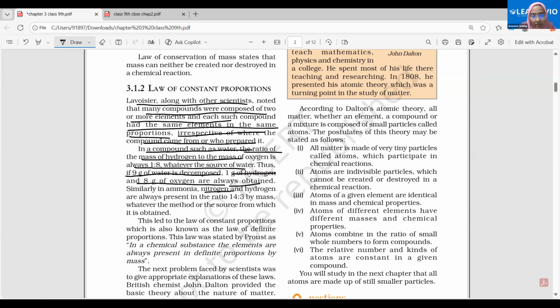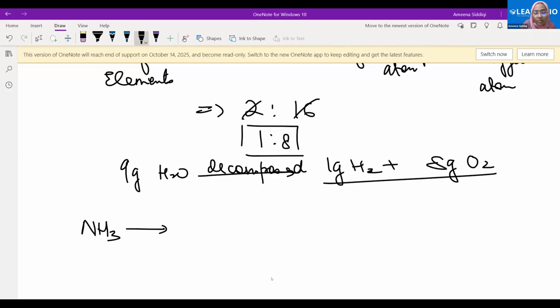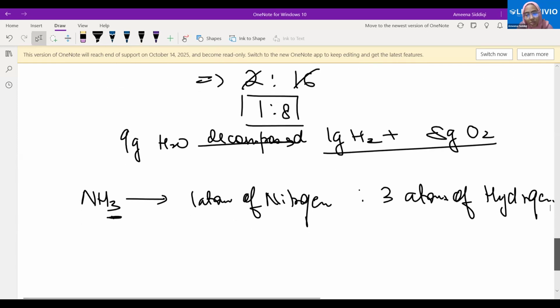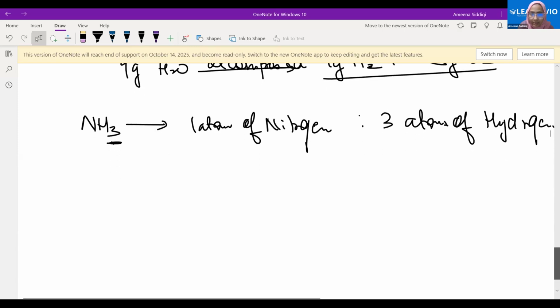Similarly, in ammonia, the nitrogen and hydrogen are always present in the ratio 14:3 by mass. This is again important, whatever the method by which it is obtained. What is the formula for ammonia? NH3. 1 atom of nitrogen bonded to how many atoms of hydrogen? 3 atoms of hydrogen. Okay, so the mass due to 1 atom of nitrogen and the mass due to 3 atoms of hydrogen will also be fixed.